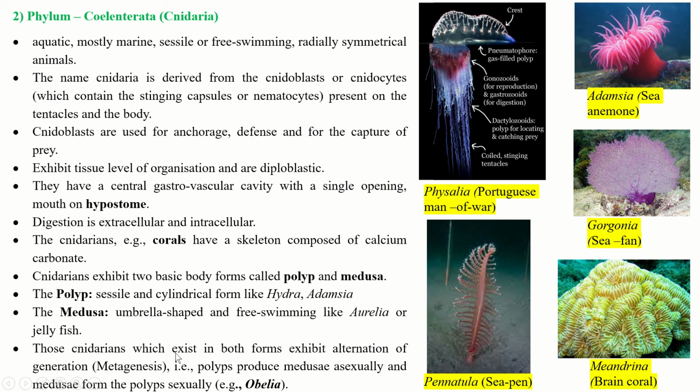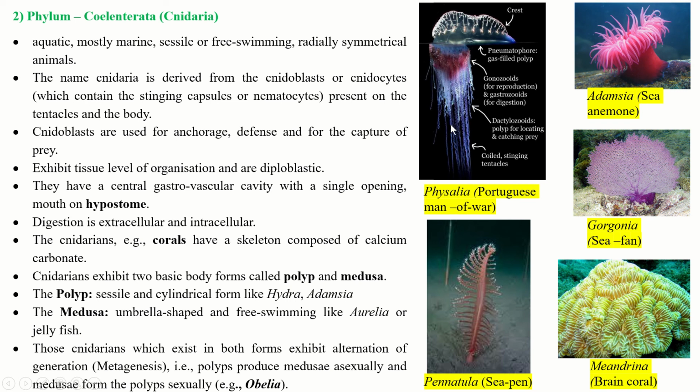Those cnidarians which exhibit both forms show alternation of generation, which is called metagenesis. So polyps produce medusae asexually and medusae form polyps sexually. An example is Obelia.